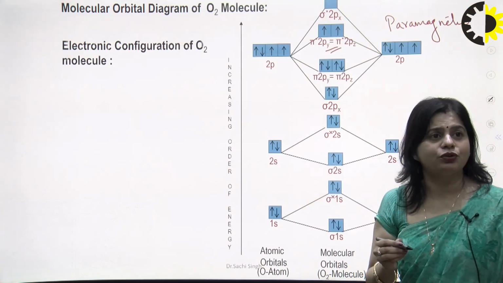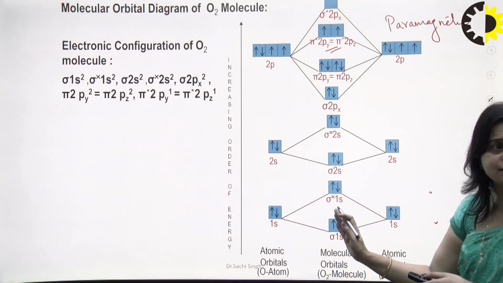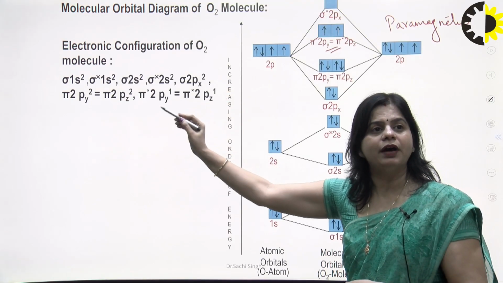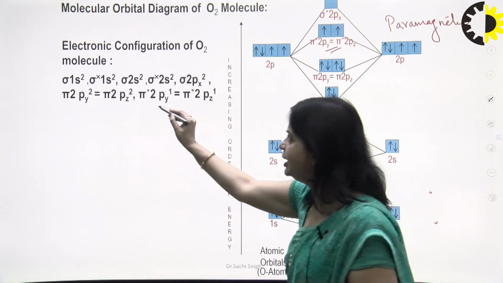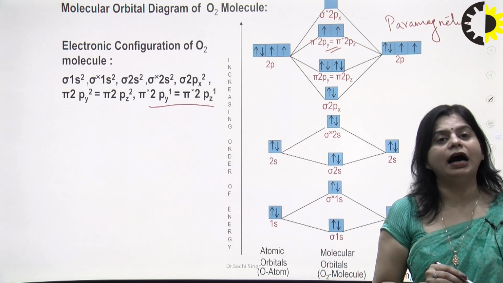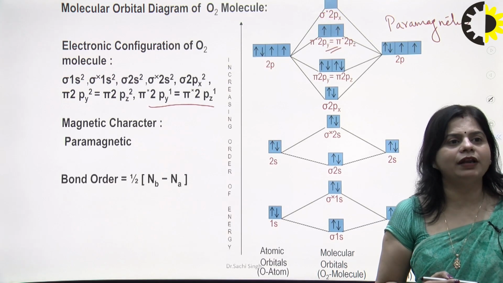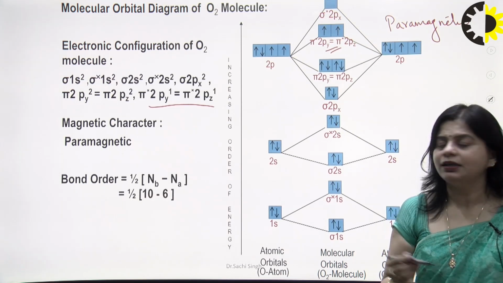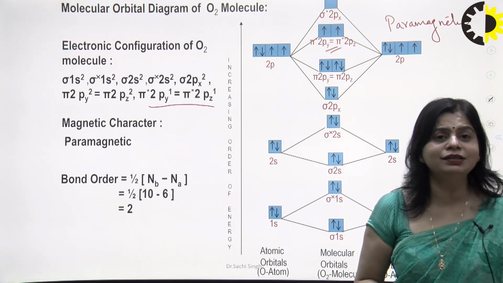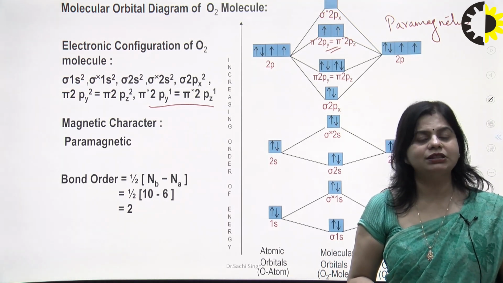Now comes the molecular orbital configuration. Sigma 1s2, sigma star 1s2, sigma 2s2, sigma star 2s2, sigma 2px2, pi 2py, pi 2pz, and the important thing is that pi star 2py and pi star 2pz, both orbitals have unpaired electrons, and that's why it is paramagnetic in nature. The bond order: number of electrons in bonding minus anti-bonding, that is 10 minus 6, divided by 2, so the bond order is 2. So this is the molecular orbital diagram for the oxygen molecule.